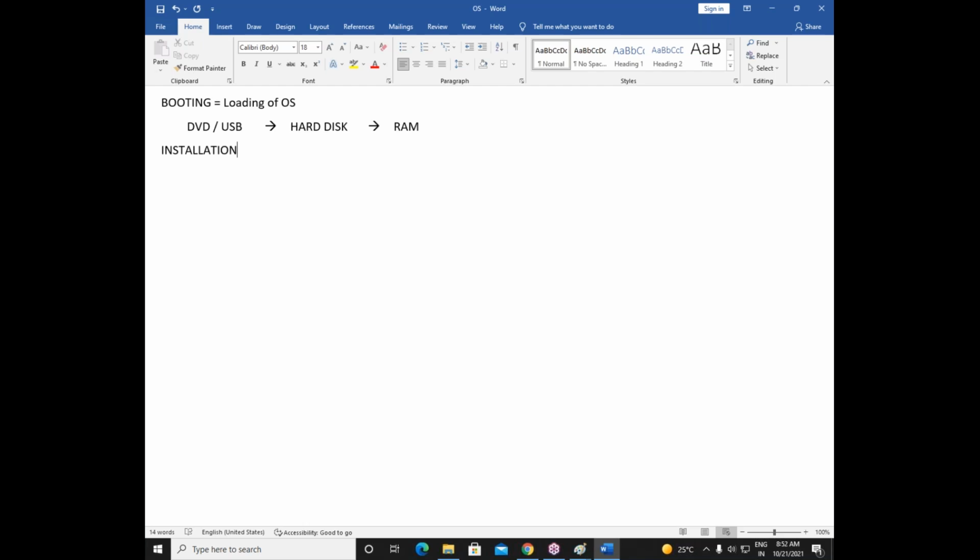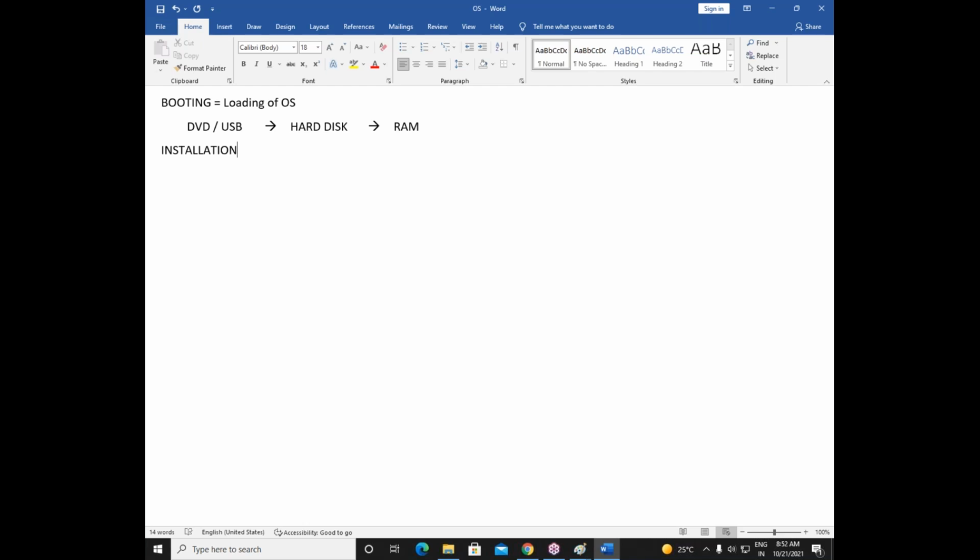Done. Now see, you have like 50 servers and you have like 300 or 3000 computers now. So what you do now, every computer there is a hard disk and every server there is a hard disk, but by default the hard disk is all empty. So what you have done, you have purchased the operating system from Microsoft or Linux in a DVD, or you have downloaded the image of that operating system in a USB. So now you took the USB, you go to that particular computer, a particular server, you connect the USB or a DVD to that particular server, and you do the installation in that server.